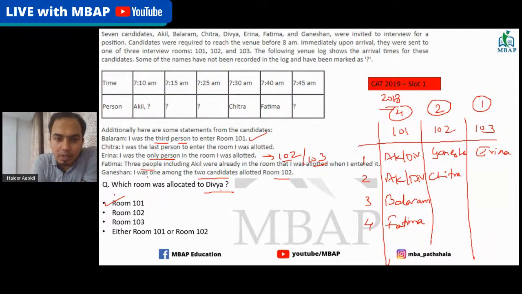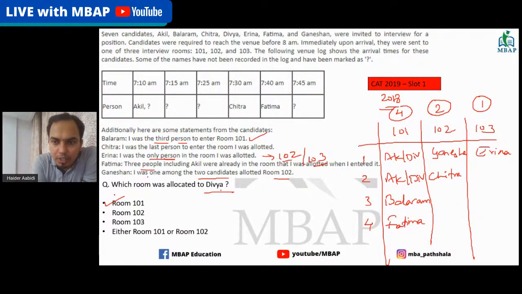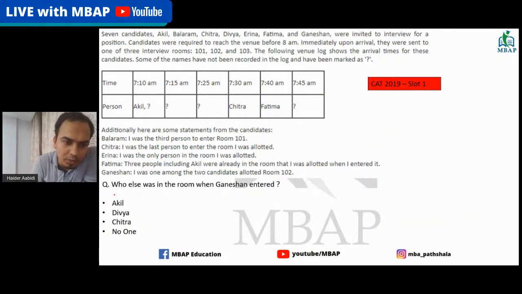All right. Who else was in the room when Ganeshan entered? When Ganeshan entered, he was the first person to enter the room. So there was no one in the room. So the answer is no one. Okay, this part is clear.